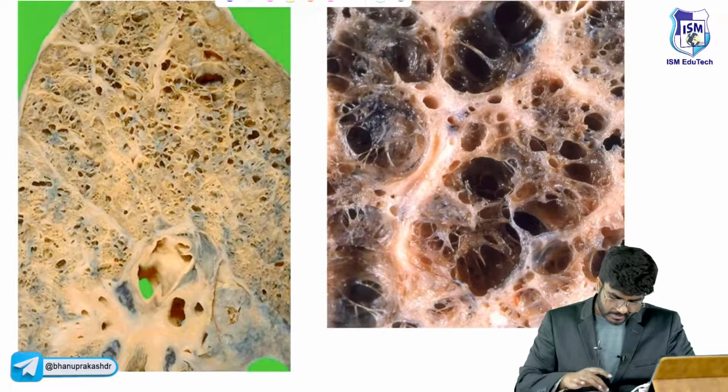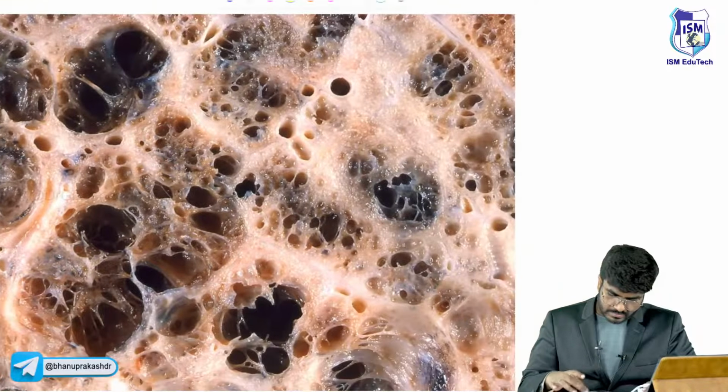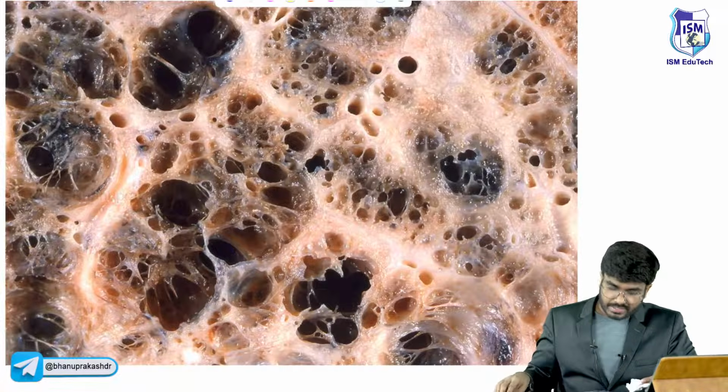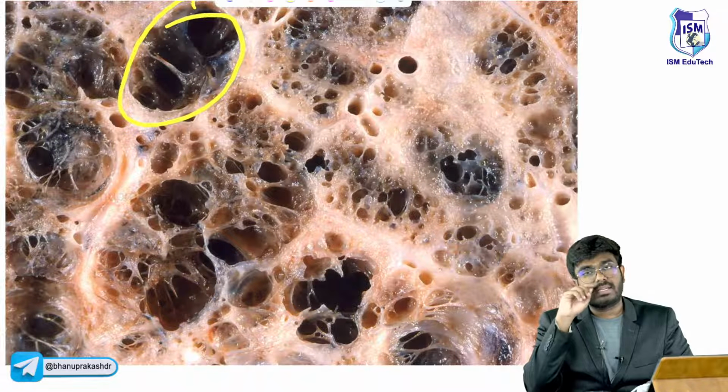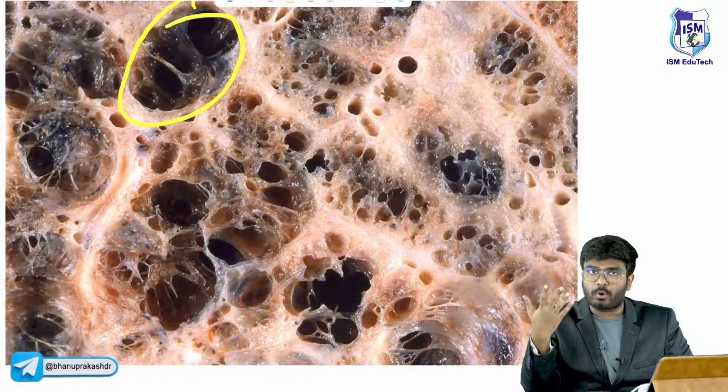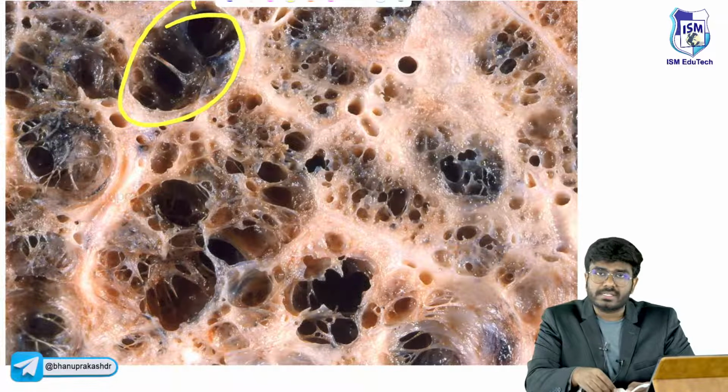Again, see this image where the alveoli are becoming bigger in size. There is a loss of alveolar septa, the alveoli become bigger, and there is loss of elastic recoil, causing an expiratory problem. Okay, with this, obstructive lung diseases are completed.